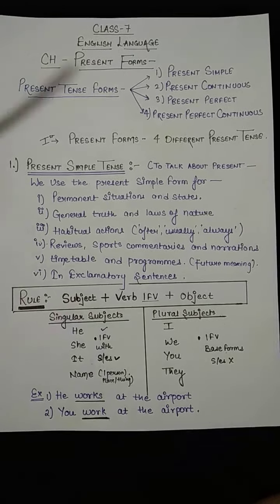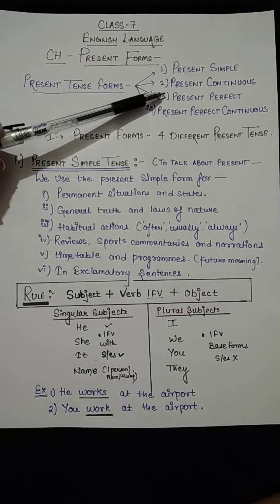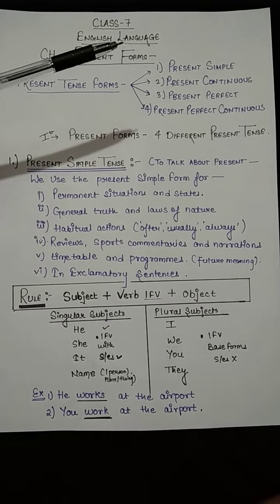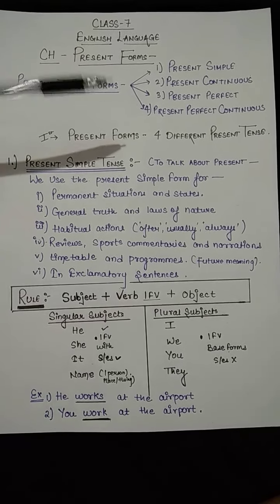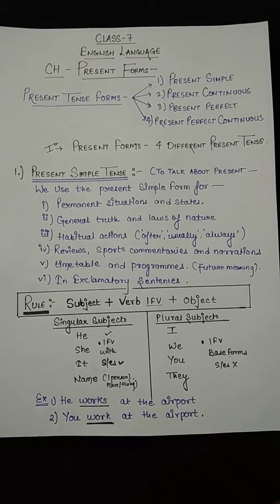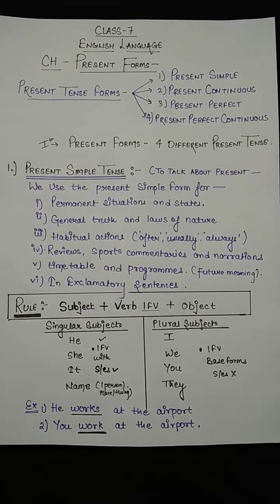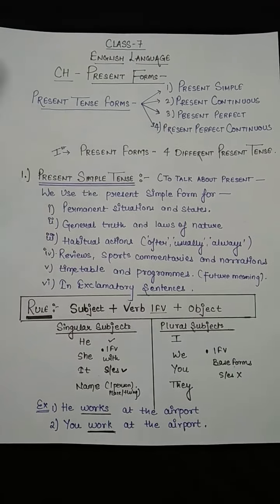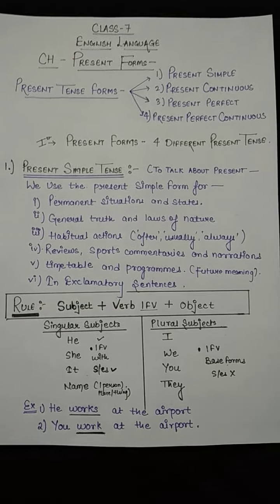are going to cover 4 types of tenses: present simple, present continuous, present perfect and present perfect continuous, with their examples, rules, and in the end there will be a quick revision. So I'm just going to start it. Present forms. Present tense forms have 4 types as it is mentioned here. I have already told you. And present forms have 4 different present tenses.